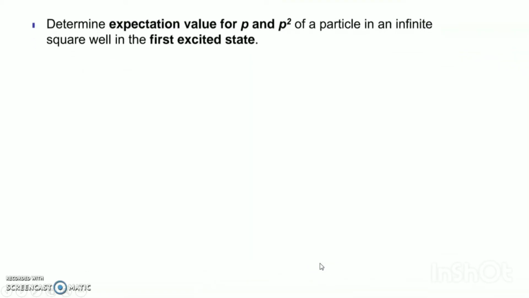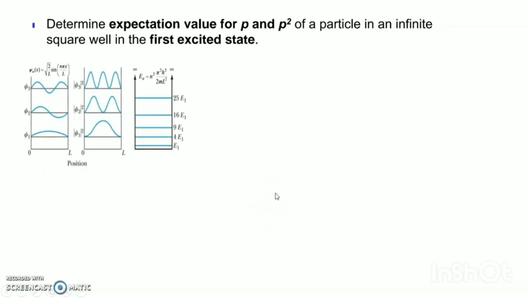Determine the expectation values for p and p square of a particle in an infinite square well in the first excited state. This is the infinite square well, where En is equal to n square pi square h bar square divided by 2m L square.